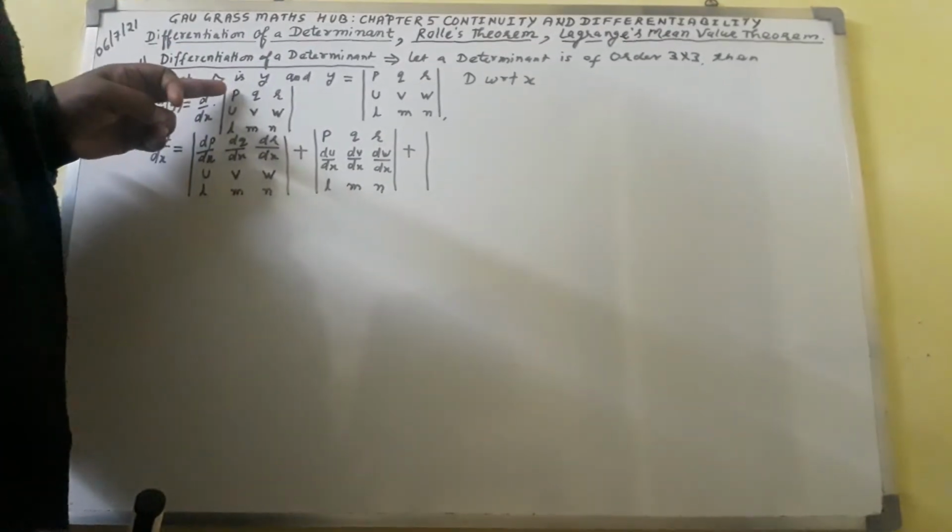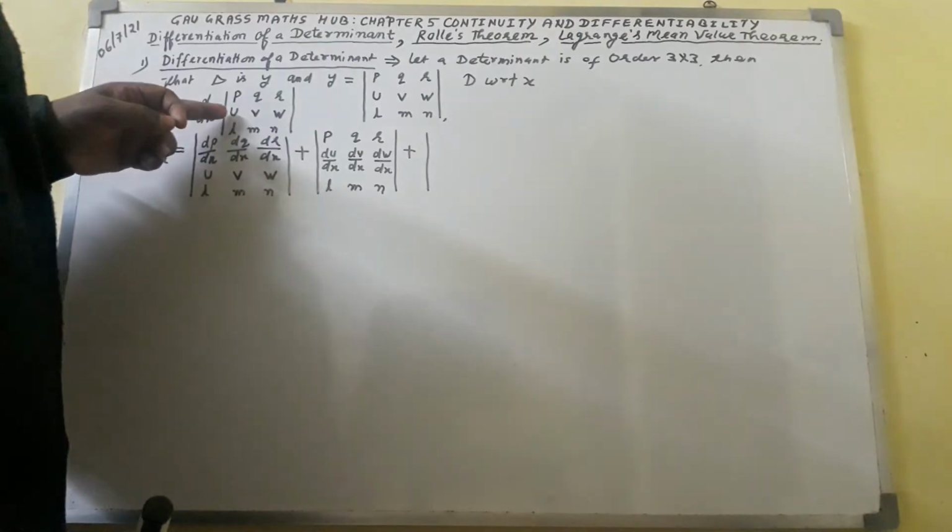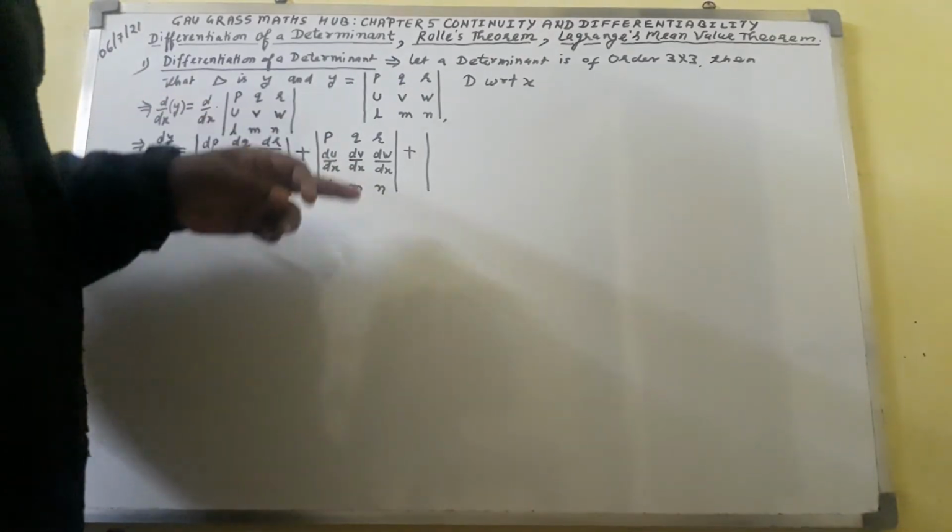Here elements of first row and second row will be written as they are, and each element of third row will get multiplied by d over dx at third instance.